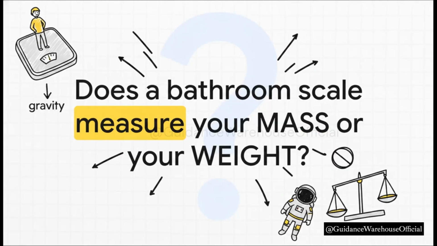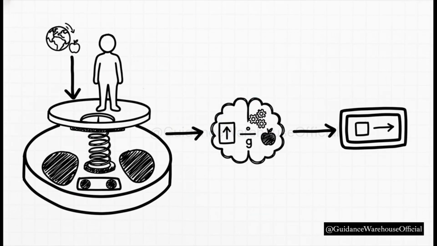Okay, pop quiz time. Let's see if this is sinking in. Think about your bathroom scale. When you step on it, what's it really measuring? Your mass, the constant stuff you're made of, or your weight, the force pulling you down? And the answer is, it's measuring your weight. A scale is basically a spring that gets compressed by the force of gravity pulling you down. But since most of us don't care about our weight in newtons, the scale does a quick little calculation for us. It takes your weight, divides by Earth's gravity, and then shows you the result as your mass. It's actually a pretty clever little trick, right?